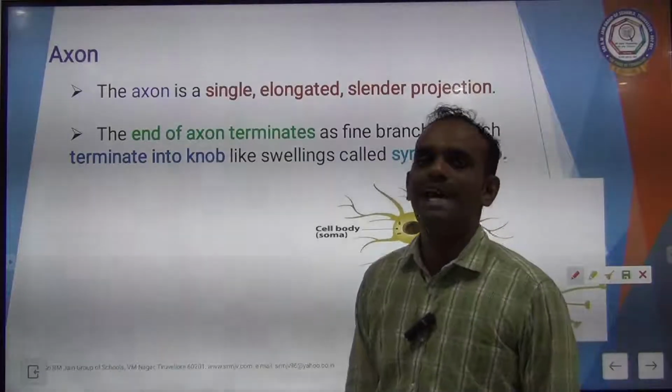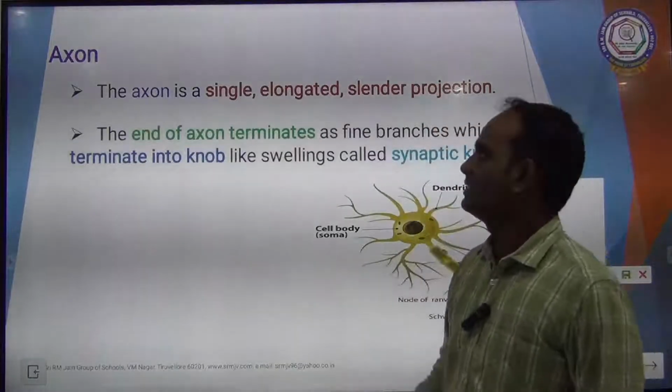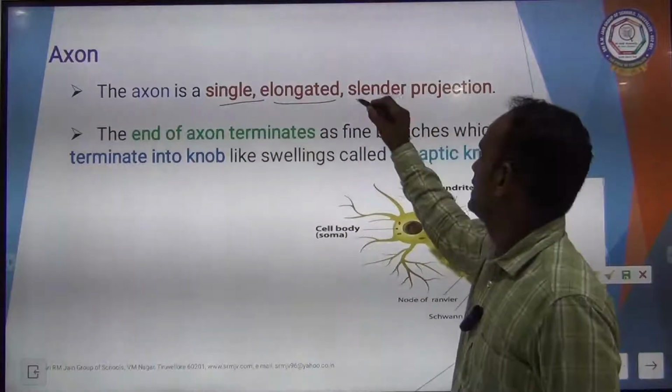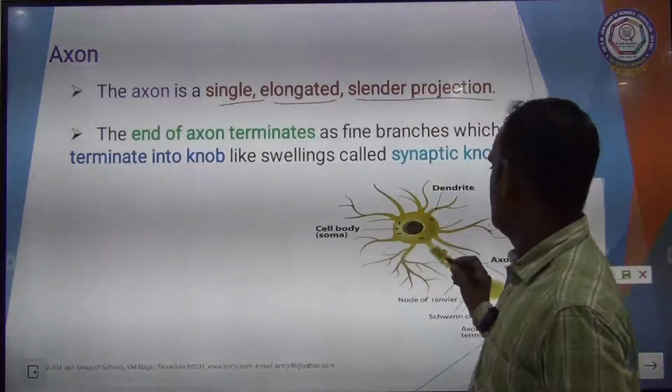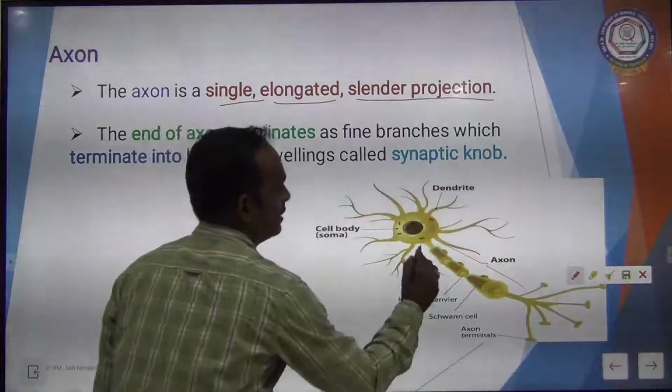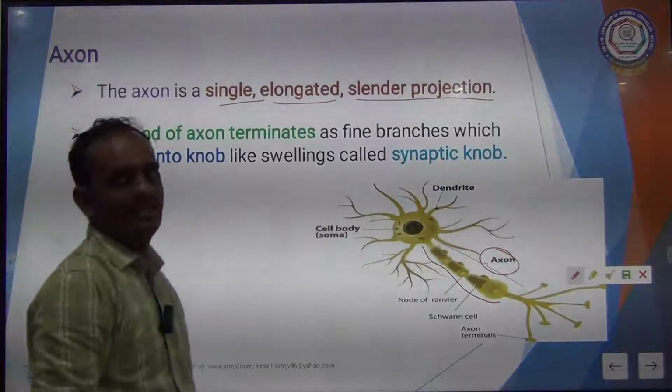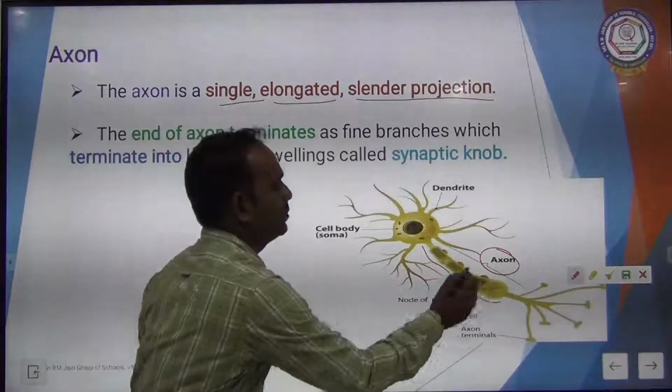The third one is axon. The axon is a single elongated slender projection.